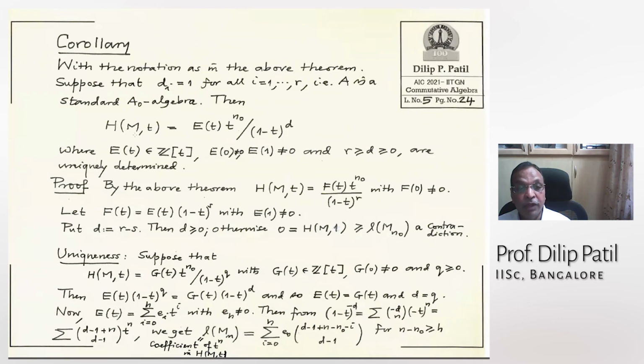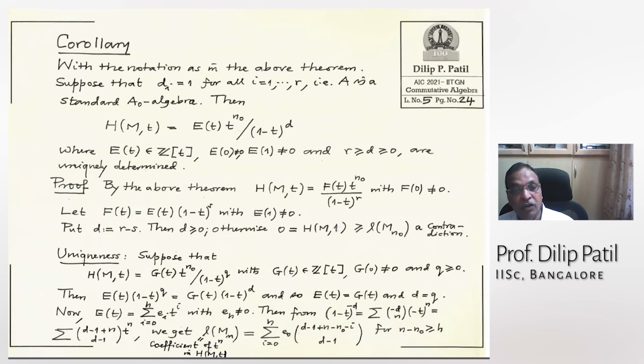Take the coefficient of t^n here. That is the length of M_n. But from this description, you will get the other side. You will get E_0, the coefficient of... see, here you have expanded all these by the Newton binomial with negative exponents, and then we have written this, and then you have multiplied by this polynomial E(t), and we want to compute the coefficient of t^n on both sides.